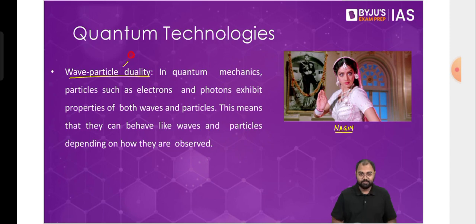Same happens with the particles. Particles at the subatomic level can exist as particles. They can also exist as waves, which is very different, very weird to think of. Inside the atom, we count the number of electrons, protons, etc. in nuclear technology, right? So we can count the number of electrons where they behave like a particle. But at the same time, they can also behave like a wave. They can also travel like a wave.